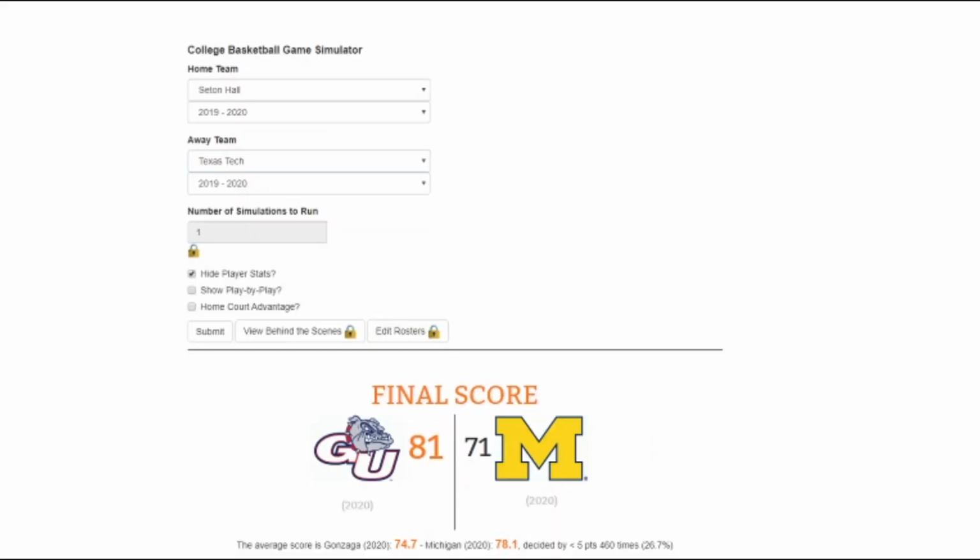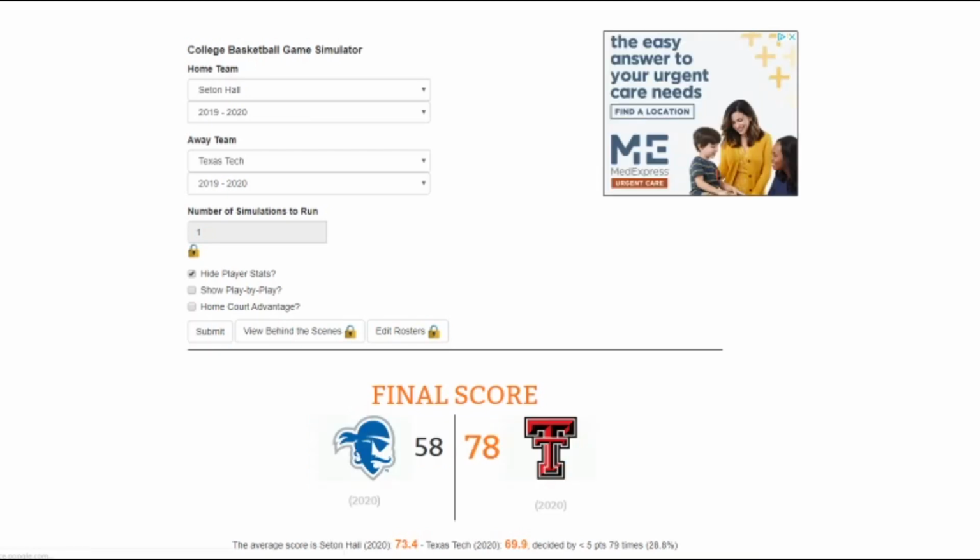Next up, we have Seton Hall and Texas Tech. I'm still high on Texas Tech. I think Texas Tech is going to put a stop to Myles Powell in this game. Almost forgot his name. Yeah, Texas Tech is going to go back to the Elite 8. And they do just that, winning 78-58, shutting down our man Myles Powell of Seton Hall.